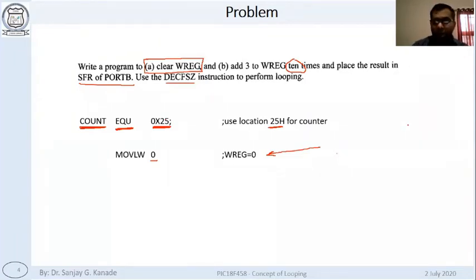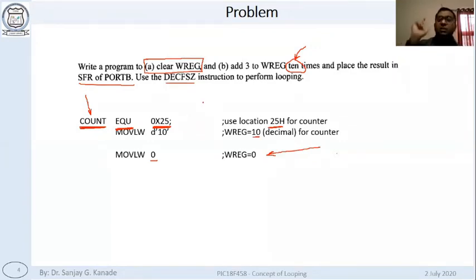Okay, now we must assign this value. What we want? 10 times, means the counter has to be set to 10. So this 10 should go where? In count. 10 should go to count. Now you tell me, do we have any instruction where we can assign a value to a register directly in a single instruction?